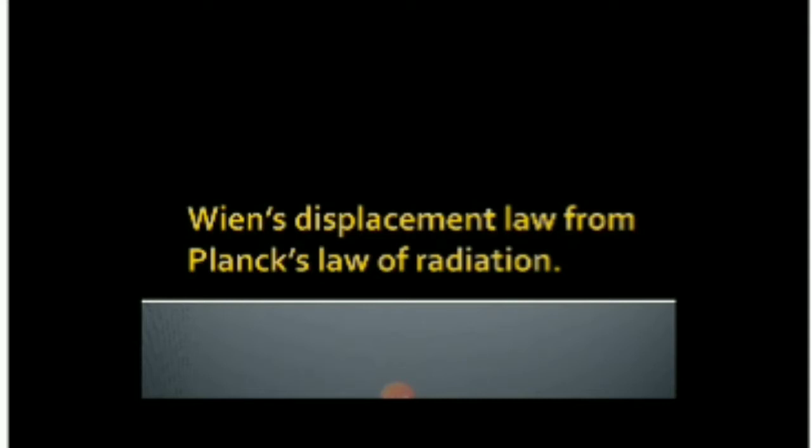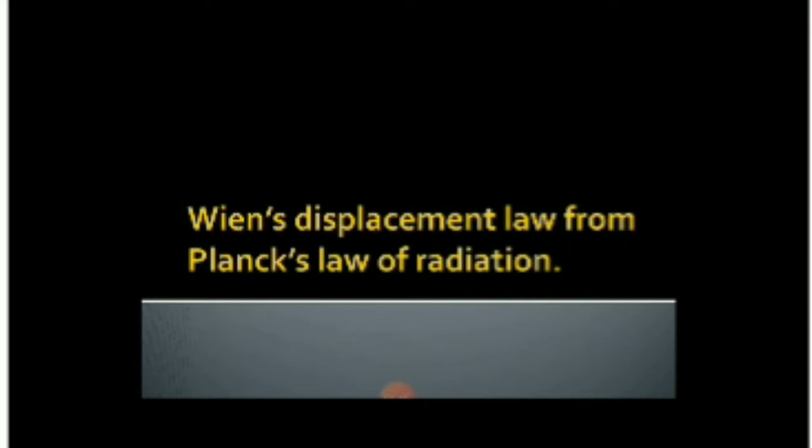First I need to say that Planck's law is the only law that represents the full length of the curve for energy density for black body radiation, but Wien's displacement law represents part of that, and Rayleigh-Jeans law represents it for the higher lambda. So let's not get into that. First we will derive Wien's displacement law from Planck's law.